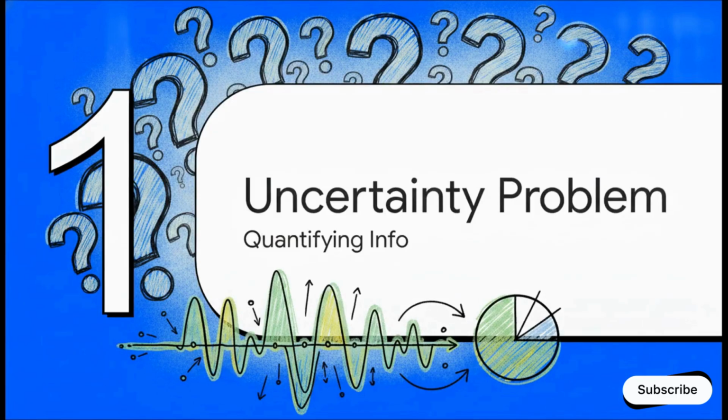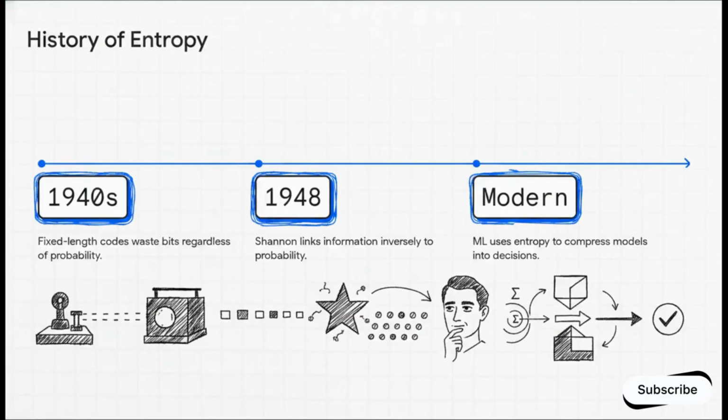All right, section 1, the problem of uncertainty, and how we go about quantifying information content. So, in machine learning, uncertainty is basically our fundamental enemy. To defeat it, we have to be able to quantify the exact information content of a given signal. And to really grasp why this matters, we need to look back a bit. In the 1940s, engineers were using fixed-length telegraph codes, meaning if you had 4 possible messages, you sent 2 bits, absolutely regardless of how likely each message actually was. It was, frankly, incredibly wasteful.